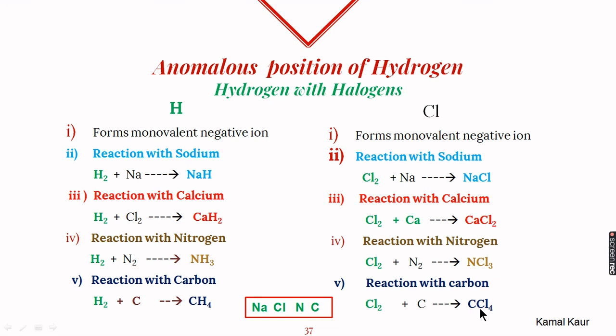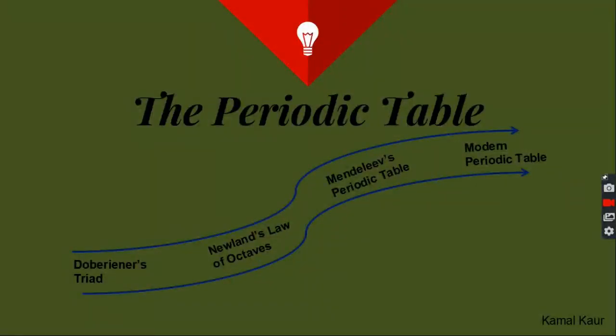So to compare hydrogen and chlorine, we have to react them with the 4 different elements, which are Na, Ca, N and C. So you can remember these 4 elements. Now we see that hydrogen resembles alkali metals, and hydrogen also resembles halogens. So the position of hydrogen was controversial and it could not be justified.